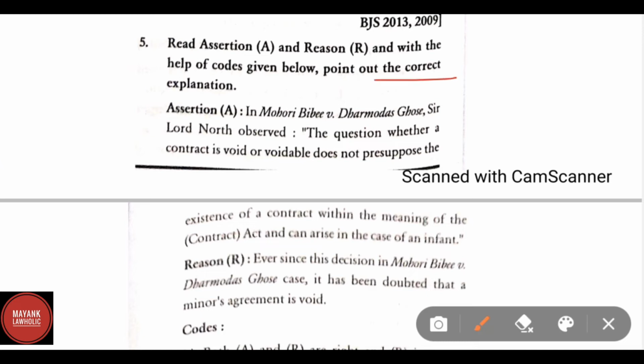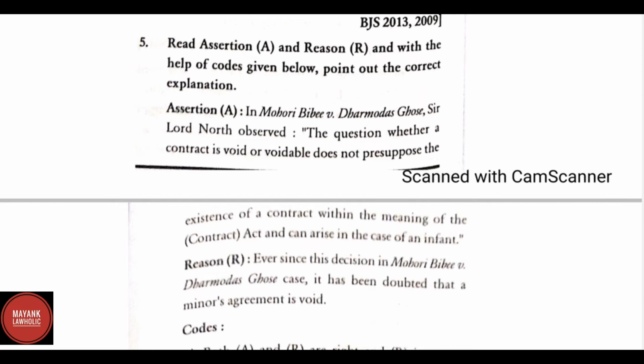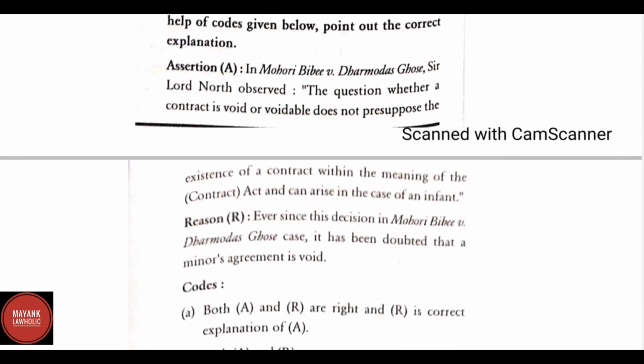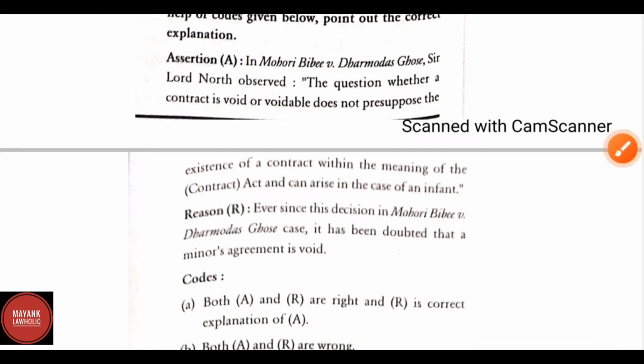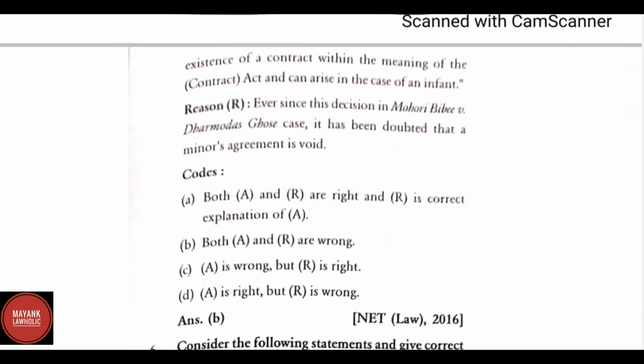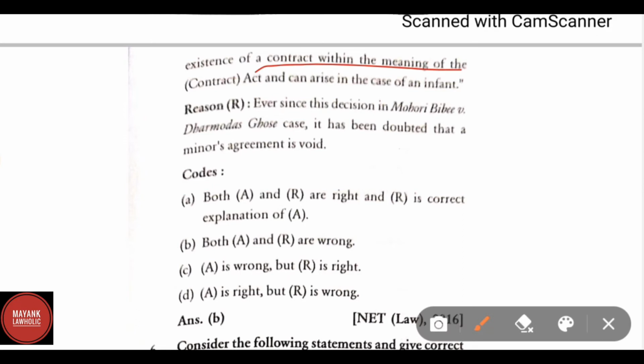Assertion: In Mohri Bibi versus Dharmadas Ghosh, Sir Lord North observed the question whether a contract is void or is voidable does not presuppose the existence of a contract within the meaning of the Contract Act and can arise in case of an infant. Reason: Ever since this decision in Mohri Bibi versus Dharmadas Ghosh, it has been doubted that a minor's agreement is void. Both A and R wrong.